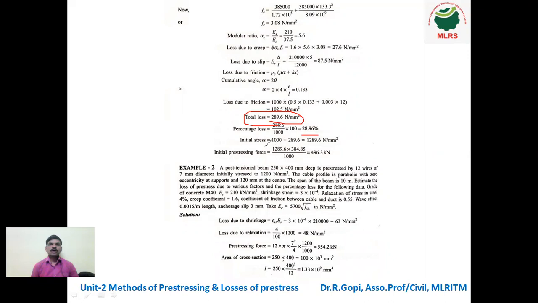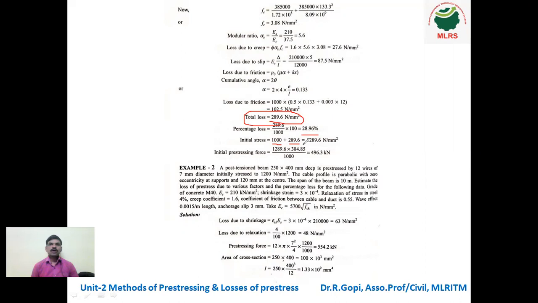So the required amount of initial pre-stress we need is 1000 plus 289.6. Understand that for the initial pre-stress, before that we were given only 1000. In the 1000, 289.6 Newton per mm square is lost.